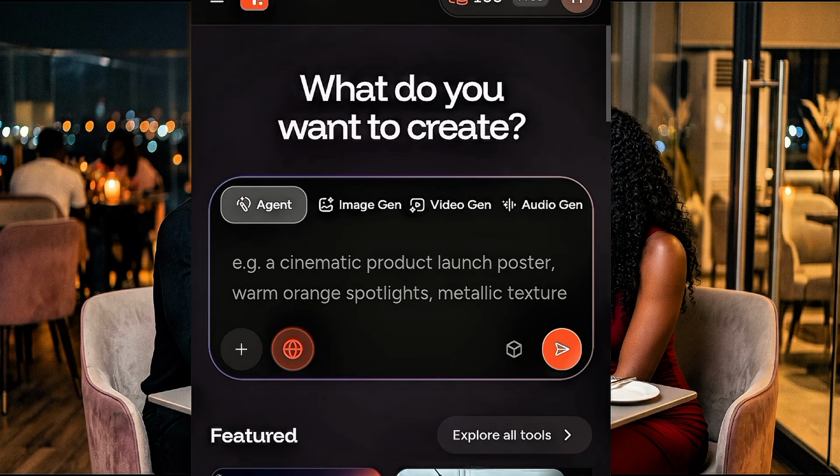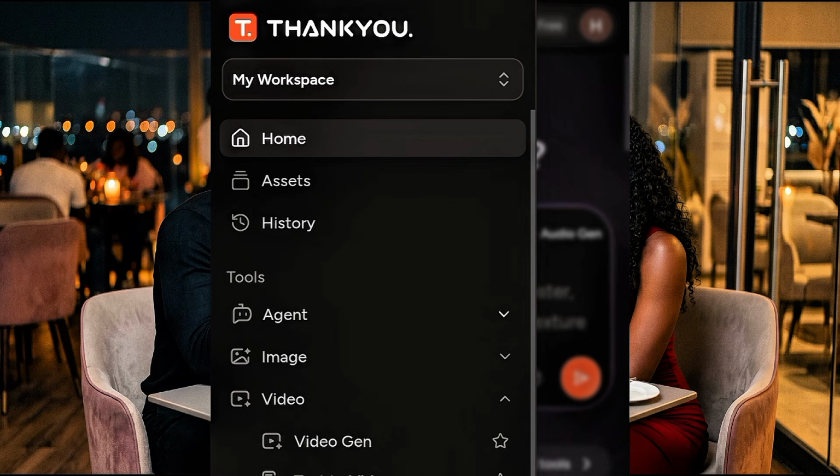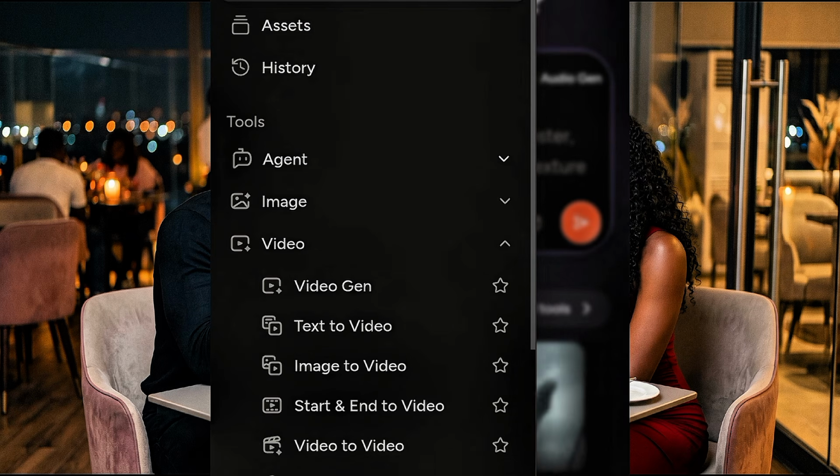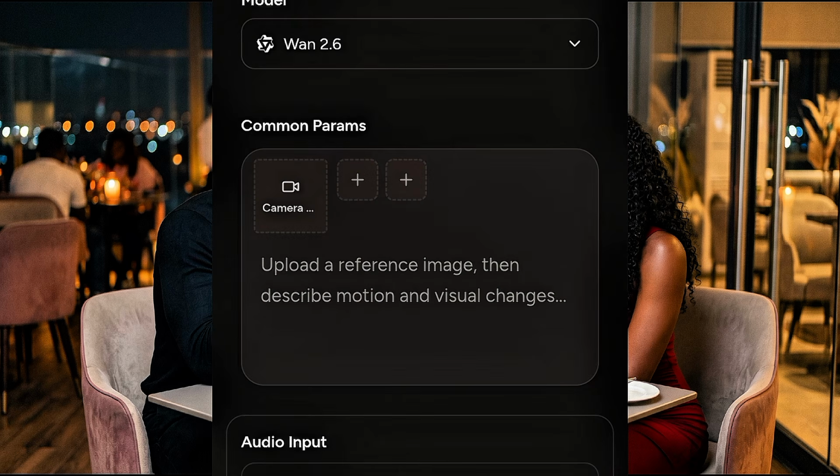So after signing up successfully, the next thing to do now is to go ahead and generate your video. For you to generate your video, look at this hamburger icon, go ahead and click it. And then you are going to see so many models here. As you can see, look at your asset, that is if you have generated any video before. And then you are going to see video gen, text to video, image to video, start and end to video. So what we need here is image to video. Go ahead and click image to video. And then it's going to bring you here.